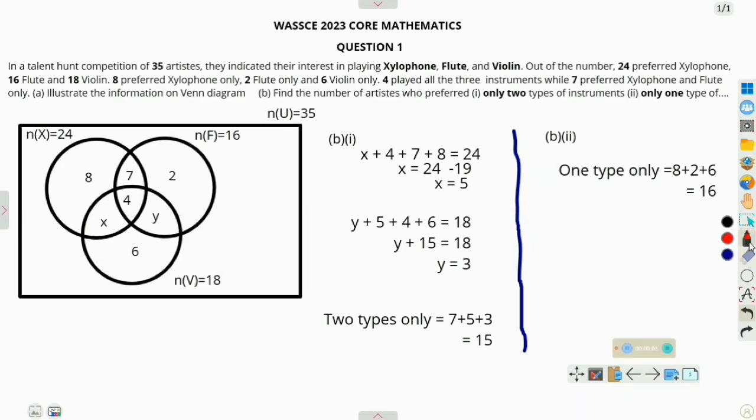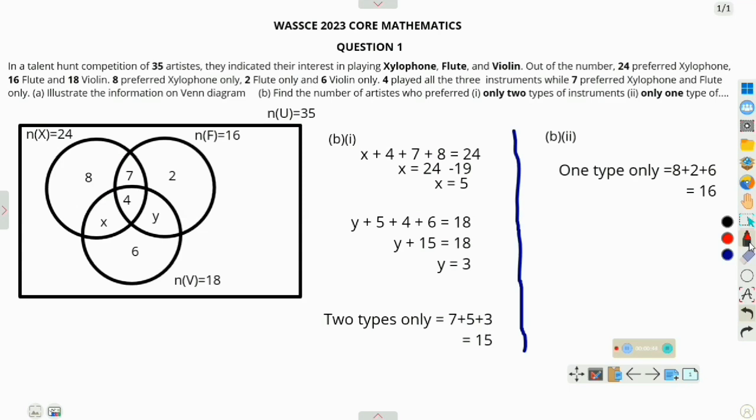So let's solve the second part of the question. It says find the number of artists who preferred only 2 types of instrument. This question demands that we find the number of artists who played only 2 types of instrument. It shouldn't be more and it shouldn't be less.